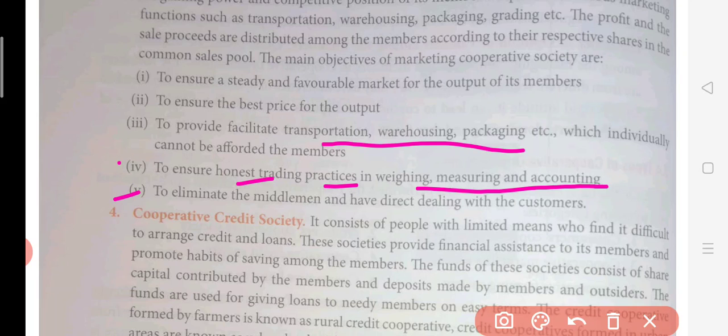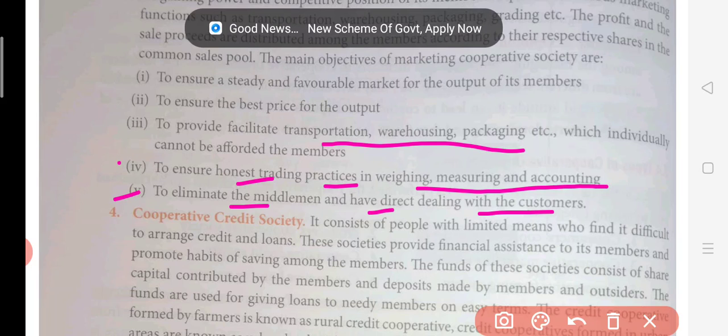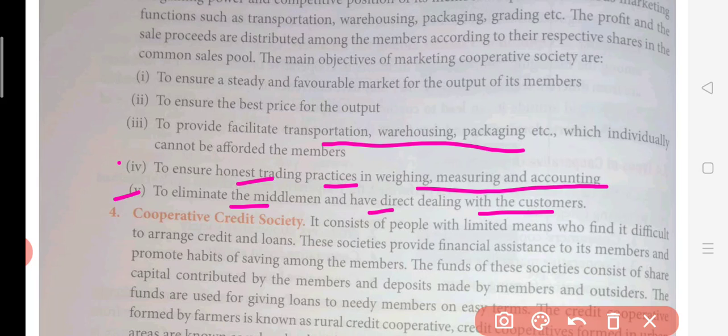Now the fifth point, to eliminate the middleman and have direct dealing with the customer. So they will be dealing directly with the customers. By eliminating all these retailers and wholesalers, they will be able to sell at a very cheap price, because if manufacturers are selling directly to the consumer, then definitely they will be able to sell at a very cheap price. So the same work is being done by the marketing cooperative society. They are contacting the customer directly here, maybe by setting up some website or contacting them somehow.